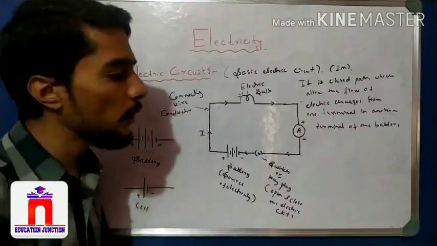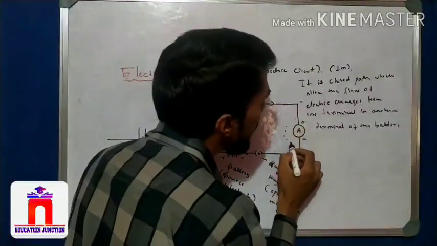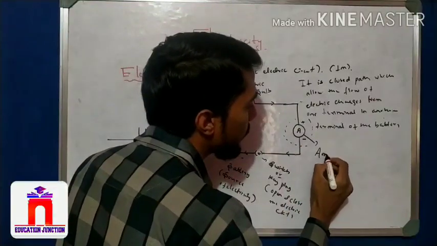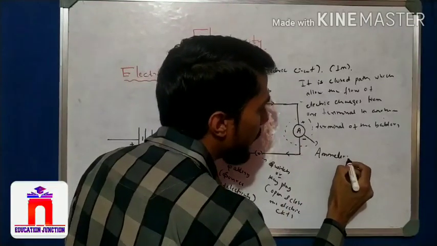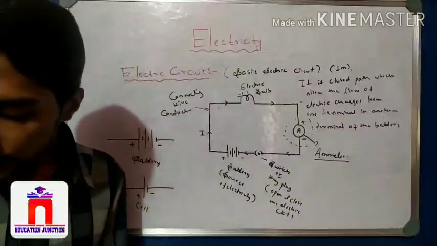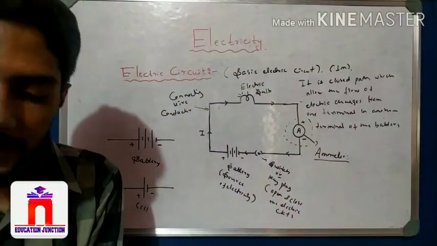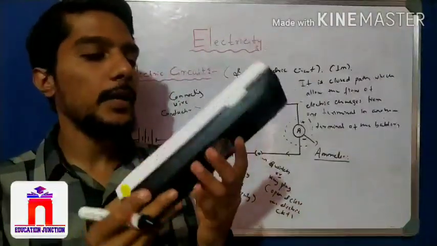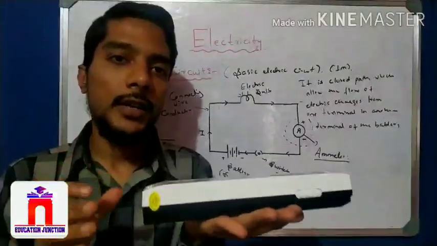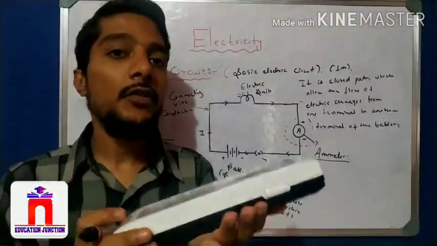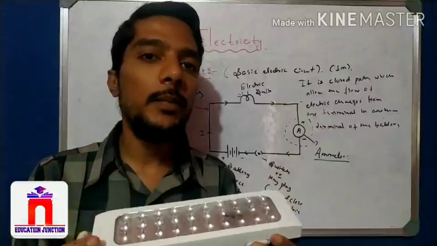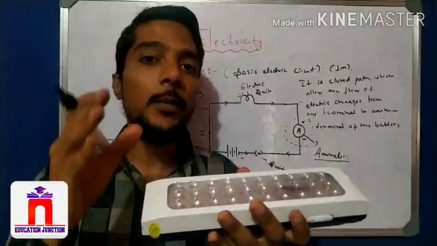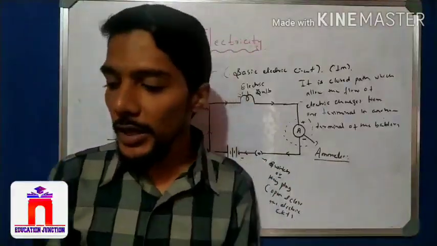So this is about the electric circuit. Now I take this instrument, which is an ammeter. So what is an ammeter? Here I will repeat. This is an electrical appliance, and it has weight. So how do I measure this weight? By using a weighing machine, right? It is 50 gram, 100 gram, 500 gram, depending upon the weighing machine. So with the help of the weighing machine, I can measure the weight.